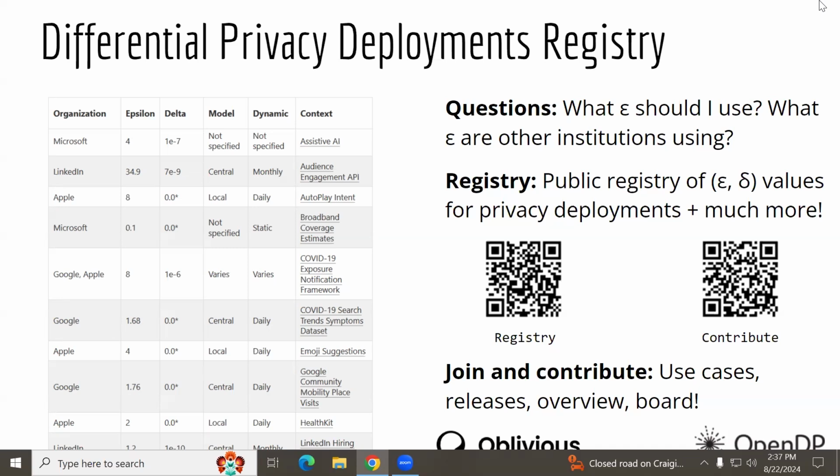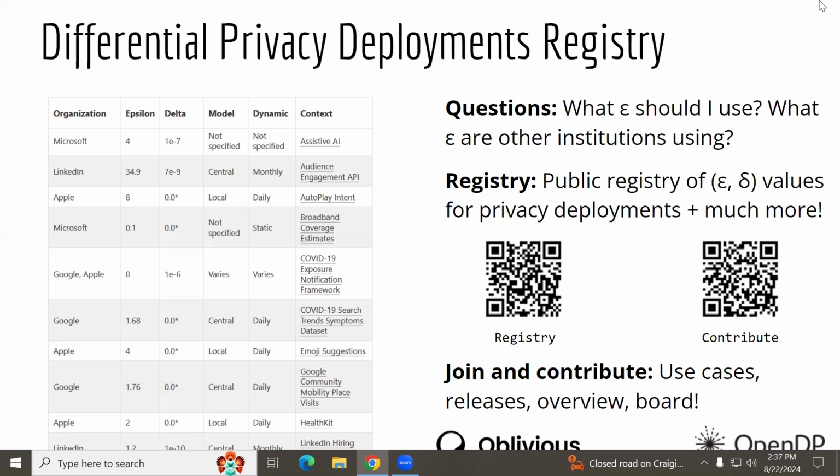So trust me, as an engineer or as a manager, if you had the chance to go to one of the stakeholder meetings, you'll know that there's no epsilon value or accuracy metric that would get the point across as best as just saying, hey, this is the other big player. It's doing something similar to us. We're using somewhat the same parameters, or we're actually doing better than them. So that's why we created the Differential Privacy Deployments Registry.